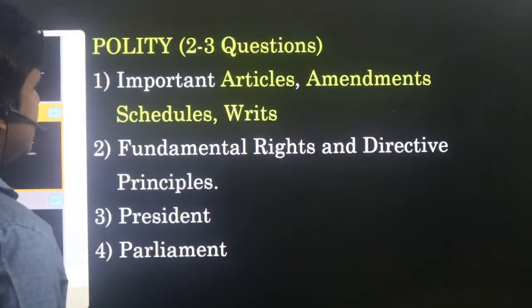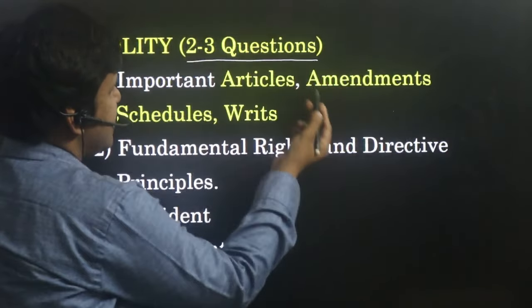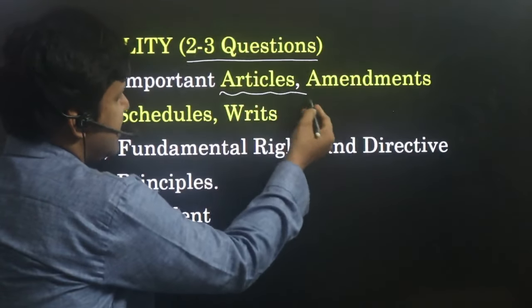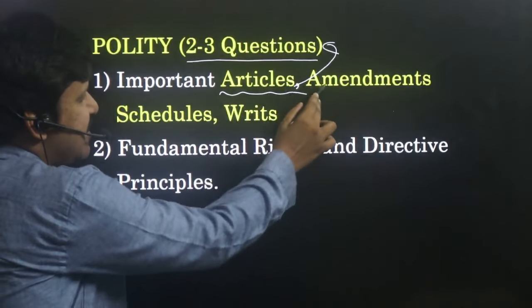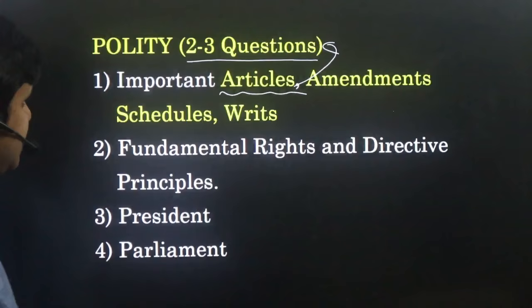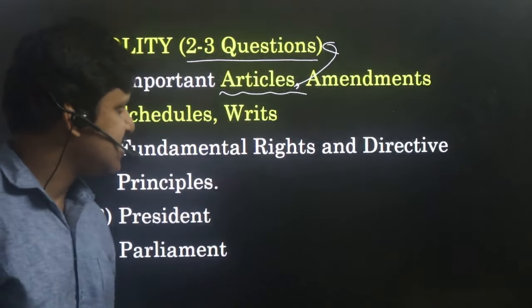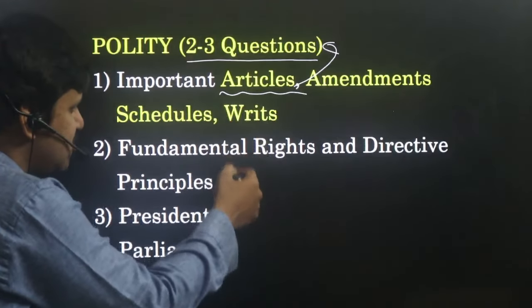Next, coming to polity. We can clearly see that 2 to 3 questions are asked in polity. If you are thorough with articles, then definitely 1 or 2 questions are covered. Next, after articles, amendments are important. After amendments, schedules and writs are important. For example, questions can be asked from writs like this: who issues writs? After completing this, then only go to the other topics.